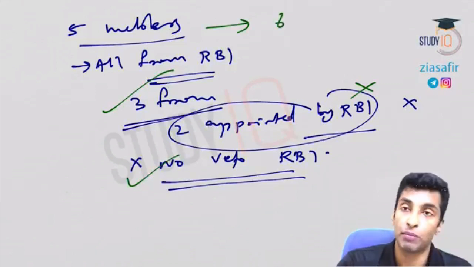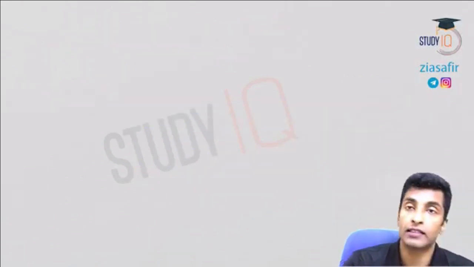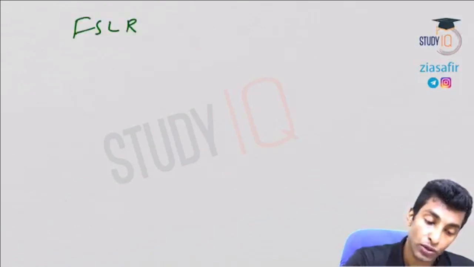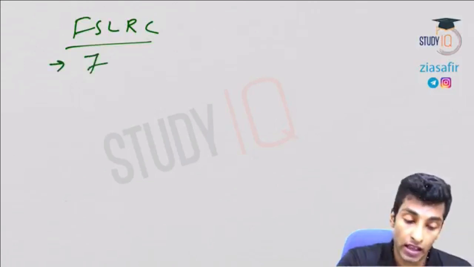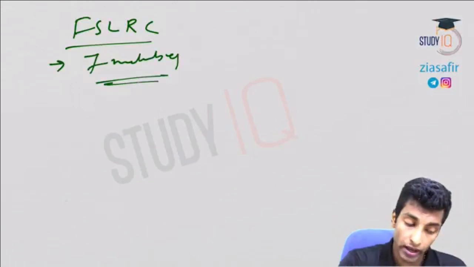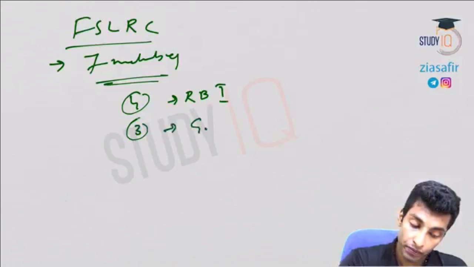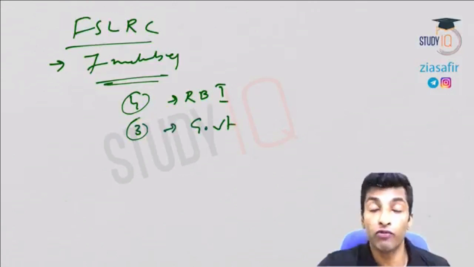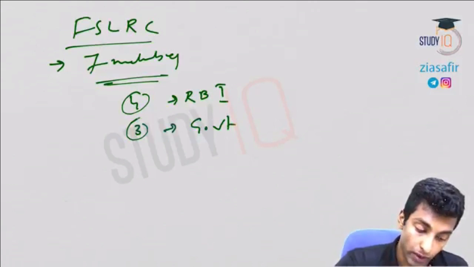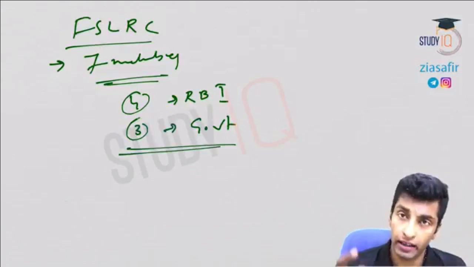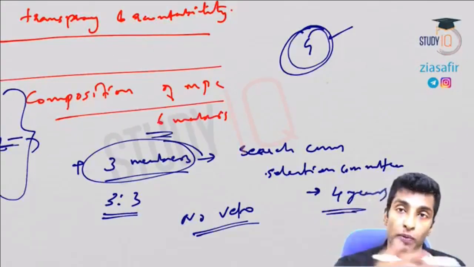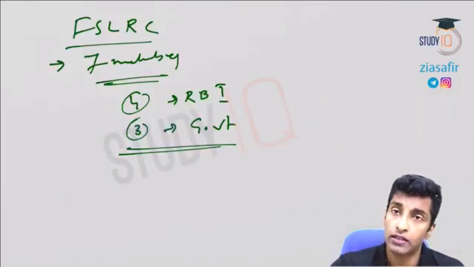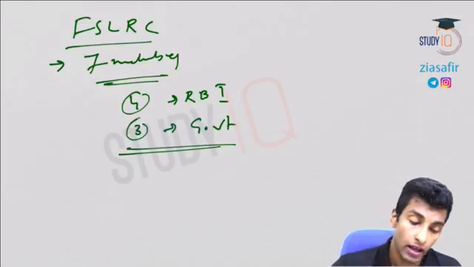So this 3 is there, but this is not the case, and not 5 members, actually 6 members. FSLRC, the Financial Sector Legislative Reform Commission, also talked about this, and they came up with a 7-member committee. 4 from RBI and 3 from government, and there will be 1 non-voting member who is the nominee of government. So government can send a secretary to attend a meeting. Earlier, as I told you when we discussed MPC, government can convey its opinion through writing; instead of that, now you can send a secretary to attend the meeting, but he doesn't have any voting power.